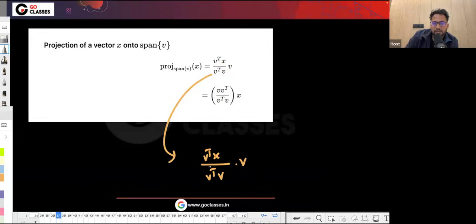This is like a matrix multiplication of three vectors, and a vector is also a matrix.